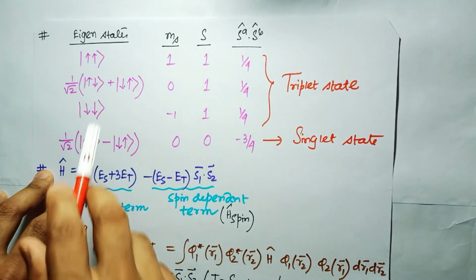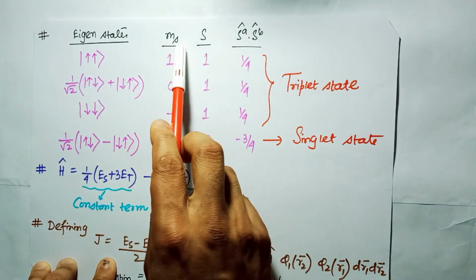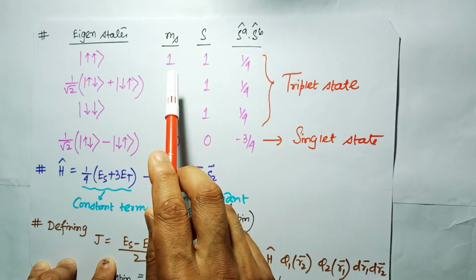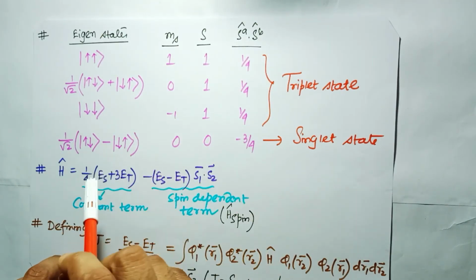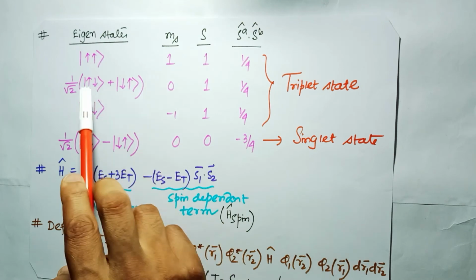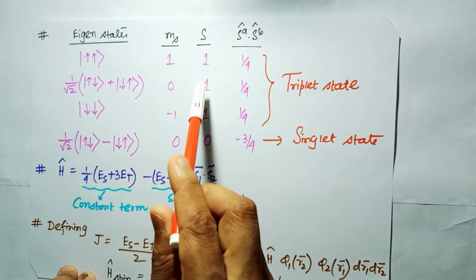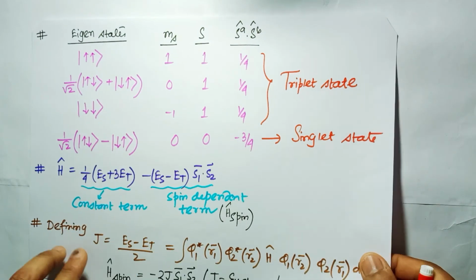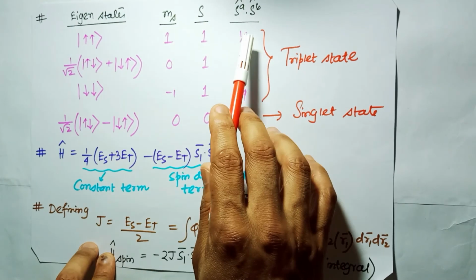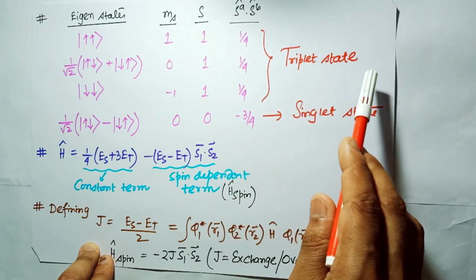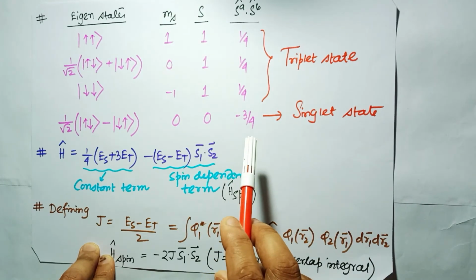So we can write the eigenstates, what they will be. There are 4 eigenstates for 4 different ms values. Now you can see for S is equal to 1, ms can be 1, 0 and minus 1. So the eigenstate for ms is equal to 1 will be this one. For ms is equal to 0, this is for this one, and this is for ms equal to minus 1, where both the spins are pointing downward. In this case you can see SA dot SB has a value of 1 by 4, 1 by 4, 1 by 4, and all are for the triplet state. But for the singlet state it is minus of 3 by 4, I have already calculated.